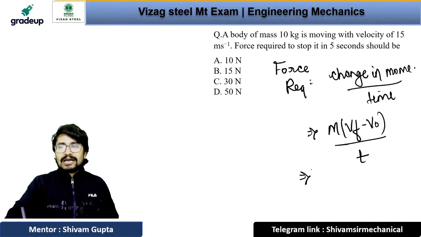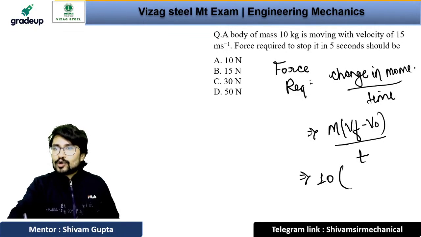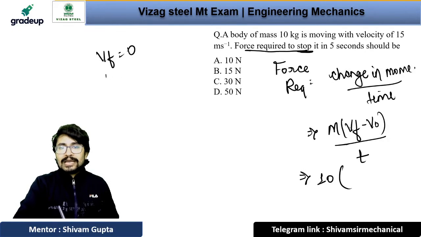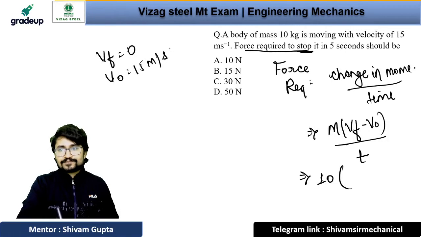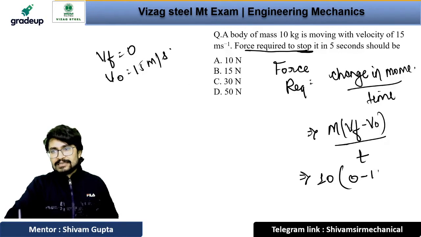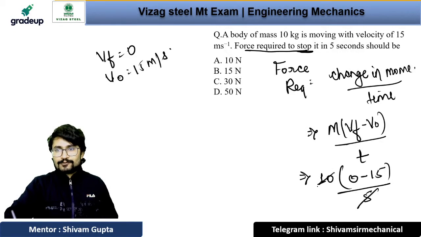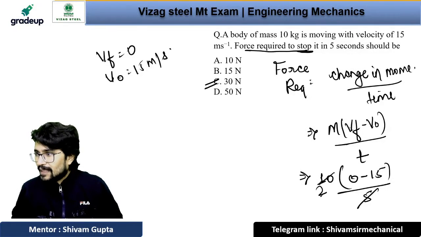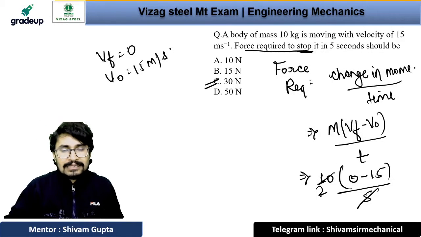And mass is given as 10 kg, right? Actually we want to stop it. Here it is written that force required to stop it, right? So v final will be 0 and v initial will be 15 meter per second. So it will be 0 minus 15 divided by 5 seconds. So the answer will be 5 2s are 10, 10 or 15 2s are 30. The answer will be C. Option number C will be the correct answer, right? Okay. mv by t. Very good. Very good. Coming to the next question.